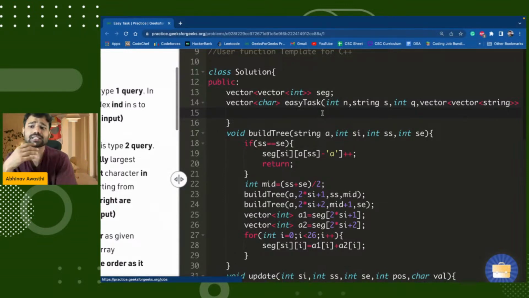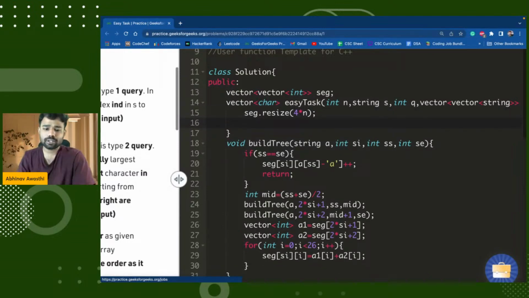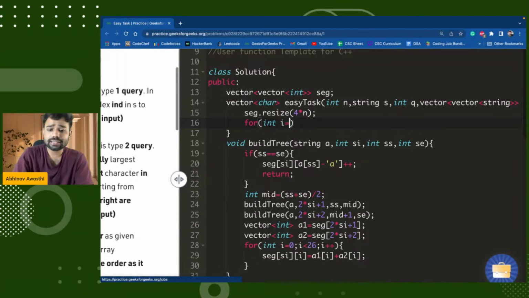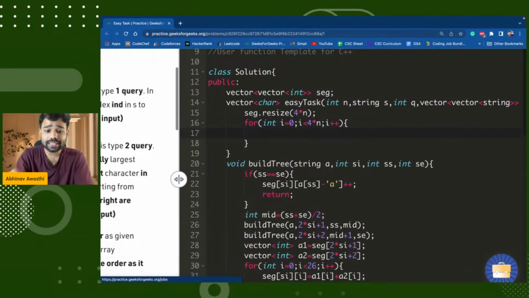Okay, so as you can see, our string has size n. So let's take the segment tree and resize this vector. Let's resize this 2D vector with 4 times n so that any upper bound is covered. Every node of the segment tree will have an array of 26, so in every node of the segment tree, I will resize it to the value 26.